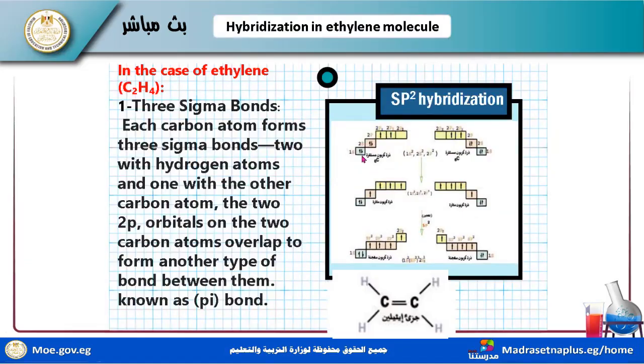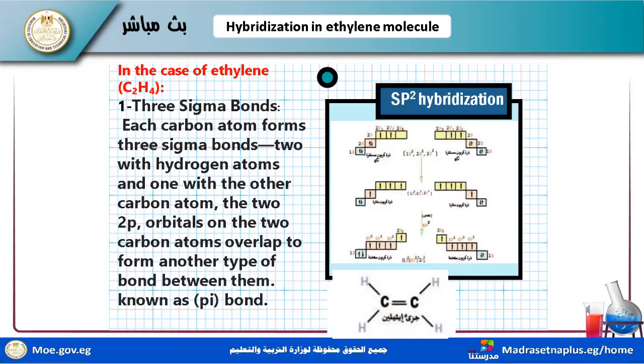Firstly, I have 1s2, 2s2, 2p2. This is a carbon. Another carbon, 1s2, 2s2, 2p2. This is the ground state. Now an electron here absorbs a quantity of energy and is transferred to the 2pz space. Now I have 2s1, 2px1, 2py1, 2pz1, and the other carbon atom is the same. They are identical in this excitation process.